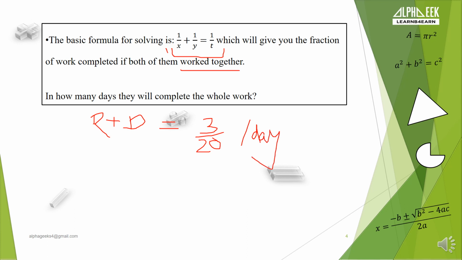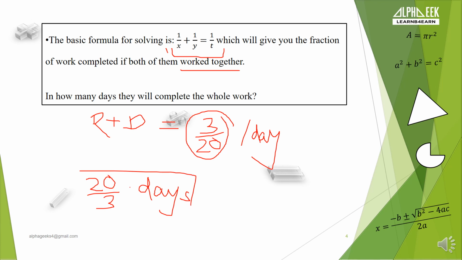Now the question is asking in how many days they will complete the whole work. So to find that answer we need to just reciprocate this term 3 by 20. When you reciprocate 3 by 20 you get 20 by 3. So 20 by 3 days will be taken by both of them working together to complete the specified work or the job they are doing.